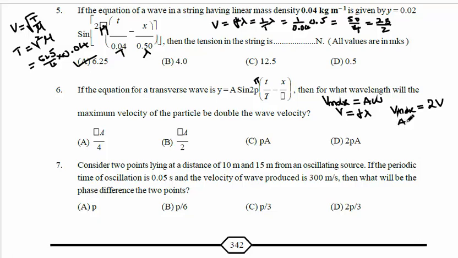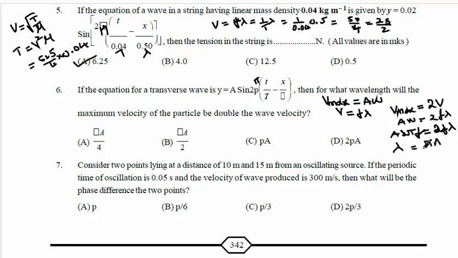Substitute A omega equal to 2 into F lambda. A into omega, omega is 2 pi F. It is equal to 2 F lambda. Means F cancels. I want lambda. 2 also gets cancelled. So what remains? Lambda equal to pi A.